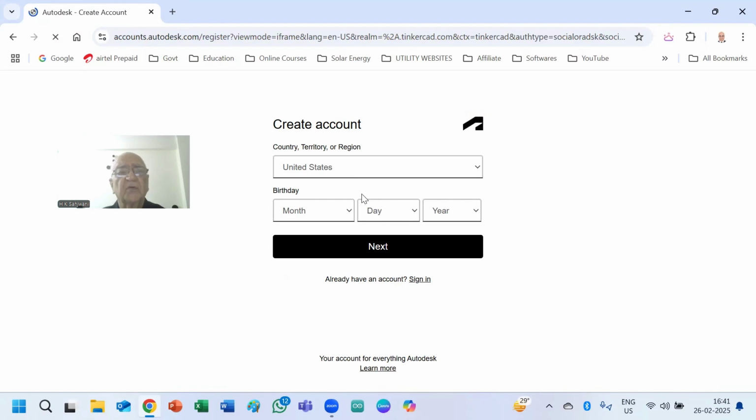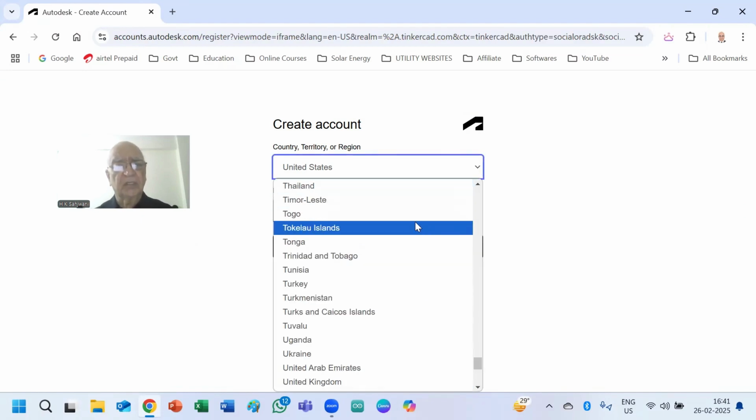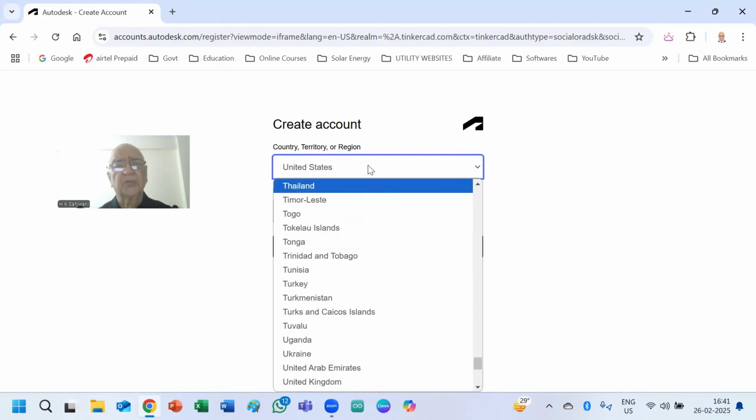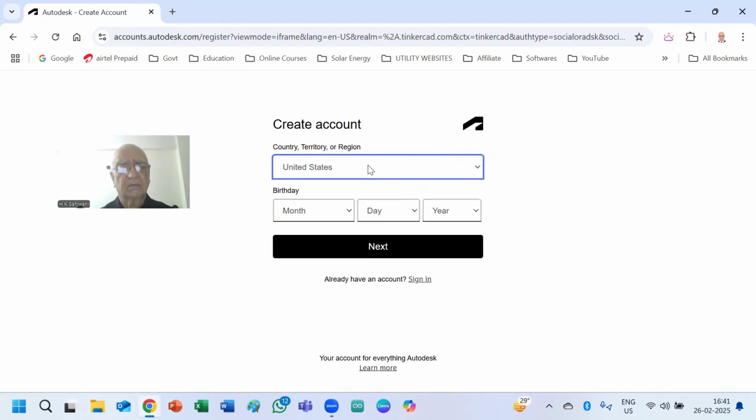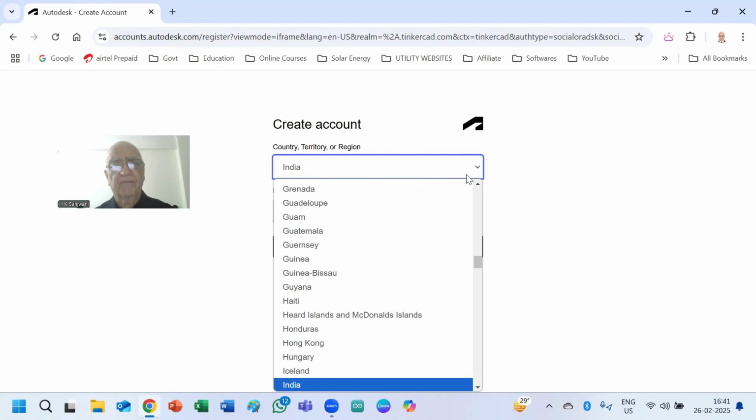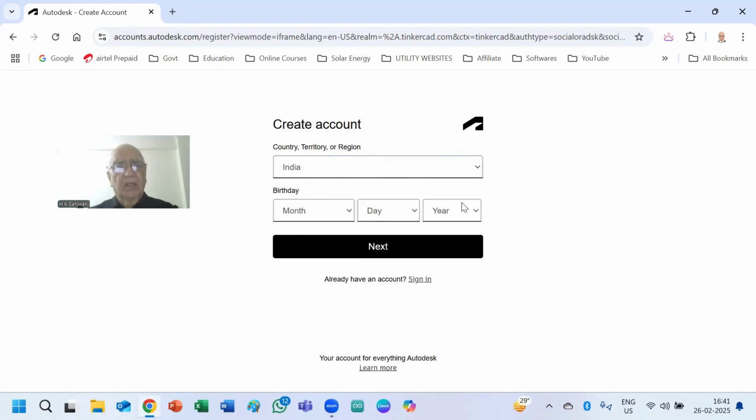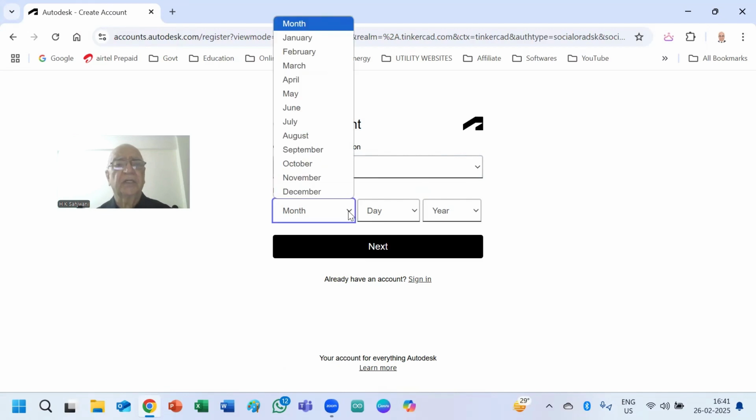Then you have to create the account. If you don't have any mail account, then you have to tell what country you are living in. So you choose India. Then you have to tell the date of birth. Say I am choosing 1st January.